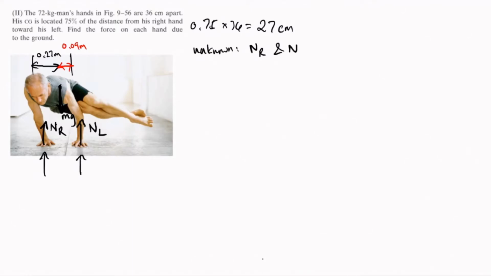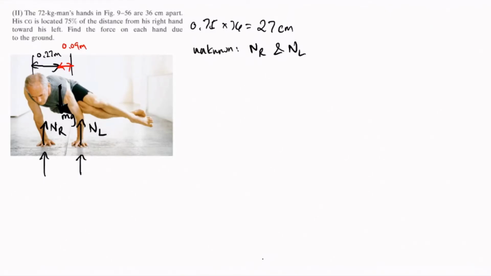NR and NL. How do we solve for these unknown quantities if we only have one quantity that is known? We also know, of course, the distances of the center of gravity with respect to the left hand and the right hand. So obviously this is a torque problem, or this is an equilibrium problem, where we use both sum of forces and sum of torques.